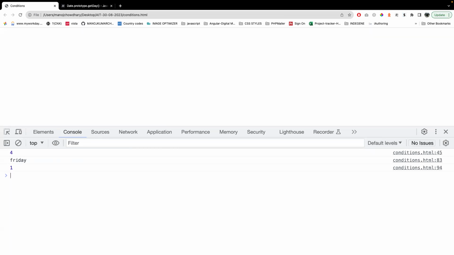But for loop, we'll use only if we know the fixed number of iterations, how many iterations we need to do. If we know, then only we'll use for loop. But while loop, we'll use when we iterate the elements for infinite times. We don't know how many times I need to iterate, how many times I need to run the loop. Okay, because maybe I'm getting a dynamic value somewhere.